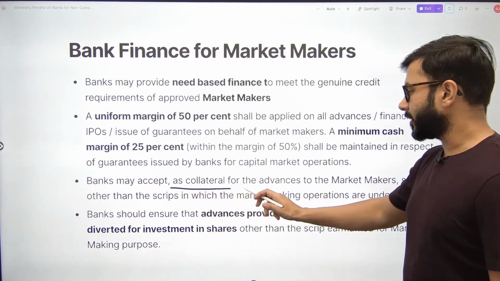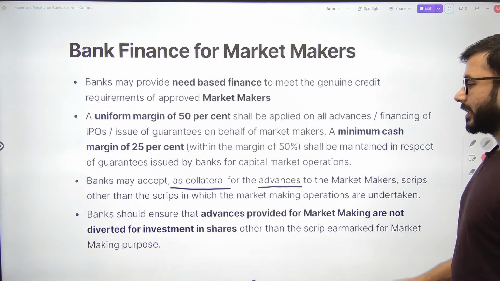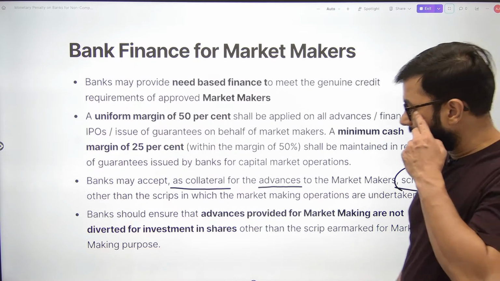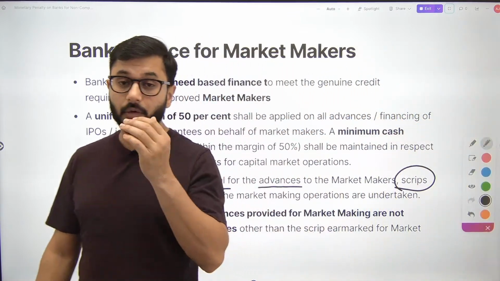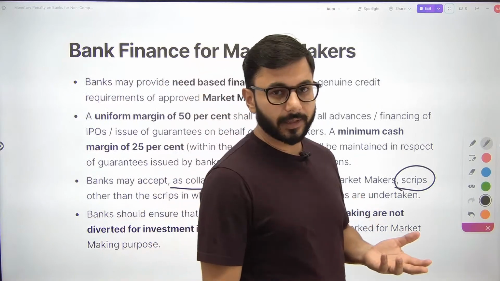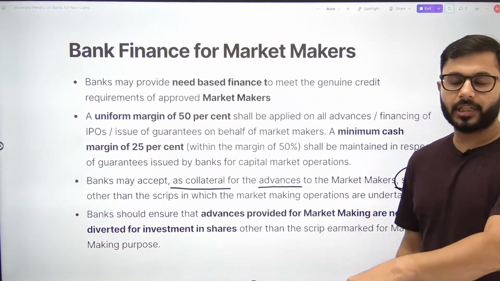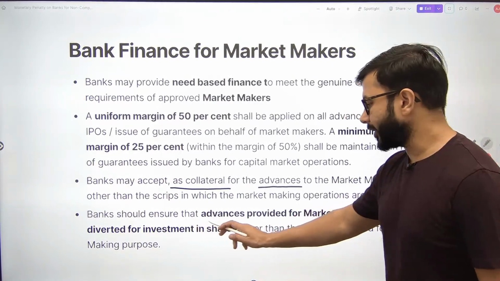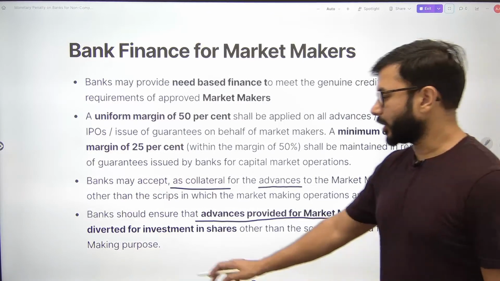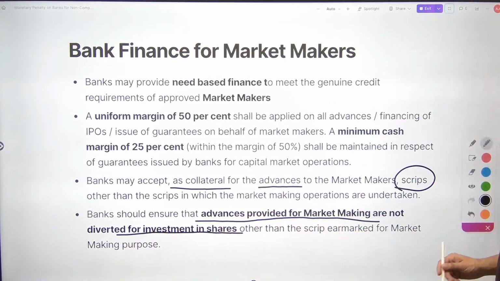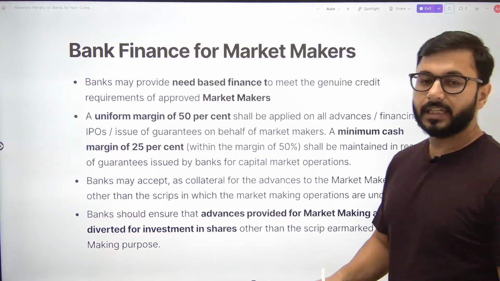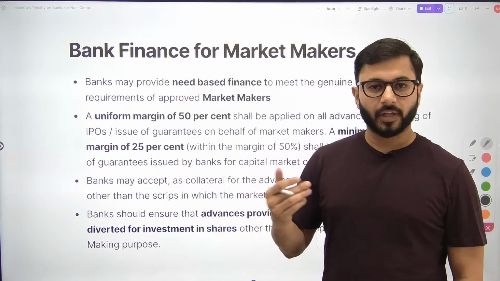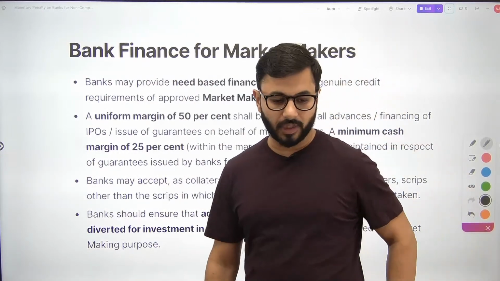Banks may accept as collateral for the advances scrips other than the scrips in which the market making operation is undertaken. यहाँ पे मतलब बैंक can accept shares as well which are held by this market maker already, but जिस कंपनी में वो शेयर खरीदने जा रहा है अभी उसके शेयर नहीं चलेंगे, किसी और कंपनी के शेयर चलेंगे. Banks should ensure that advances provided are not diverted for investment in shares other than the scrip earmarked. ये नहीं कि भाई आईपीओ निकलने वाला था पेटीएम का, आपने जोमेटो के जाके शेयर खरीद लिए, हमसे लोन लिया था पेटीएम के लिए. दैट इज नॉट अलाउड. आई होप दिस इज क्लियर.